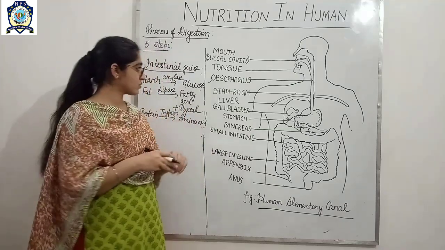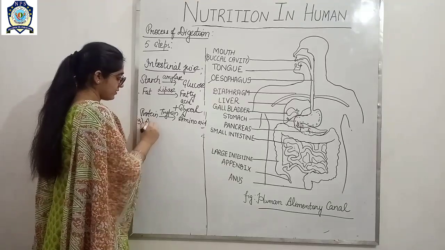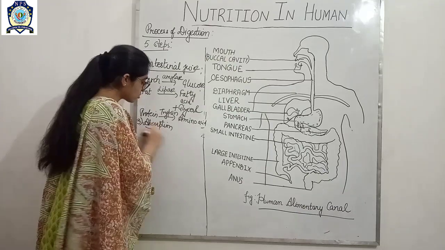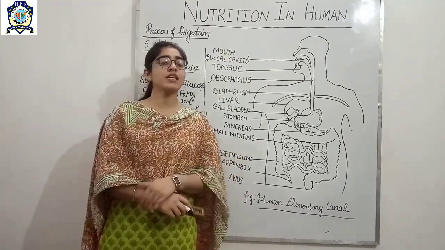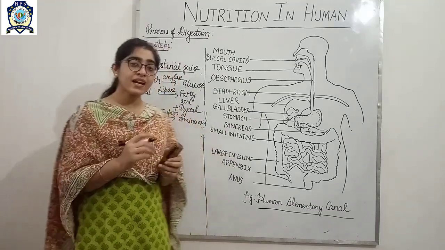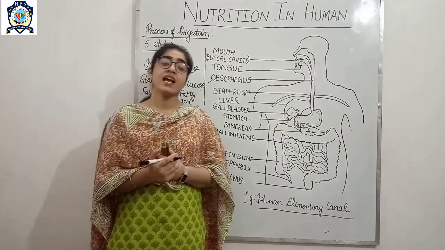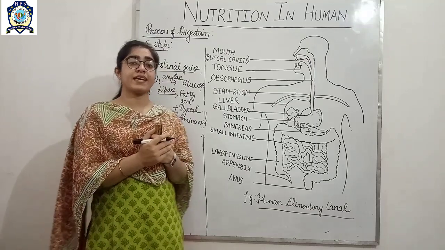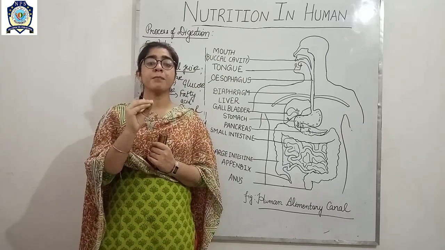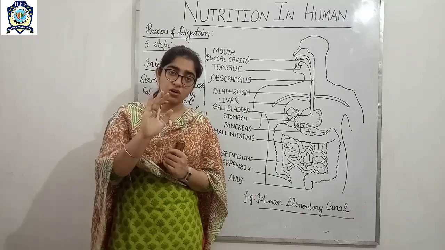Next, absorption. The third step is absorption, as we are discussing step by step. So digestion has completed. Absorption also occurs in the small intestine. How? Because the small intestine has hair-like structures called villi, and these villi help the small intestine to increase the surface area for maximum absorption, and only digested food is absorbed here.